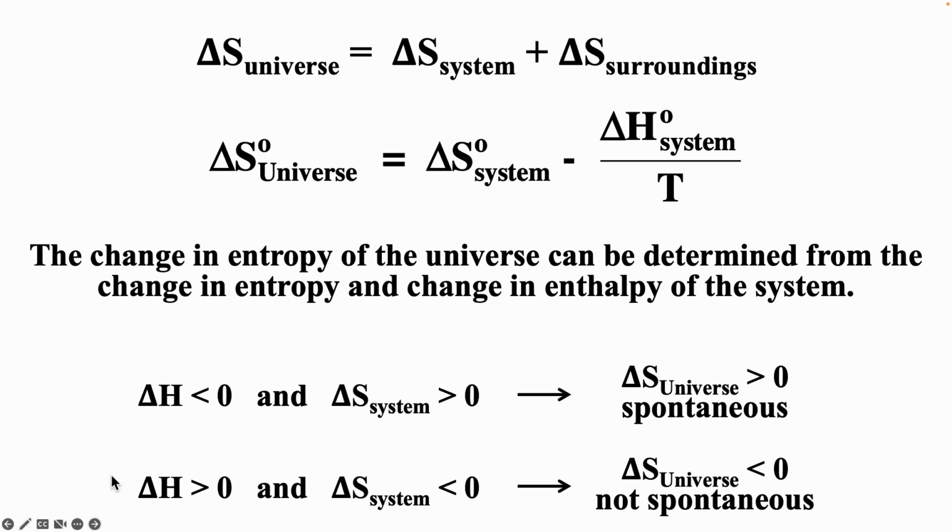If delta H is greater than 0, that corresponds to an endothermic process. Heat's going from the surroundings to the system, so delta S surroundings would be negative. And if delta S system is negative, that means delta S universe has to be negative. So we have to know both the delta S system and delta S surroundings to know delta S of the universe.